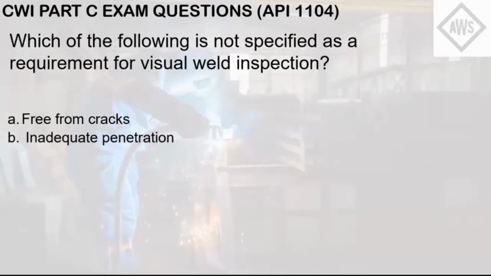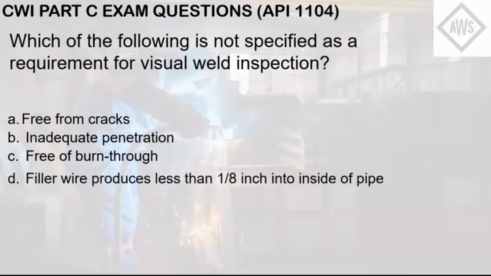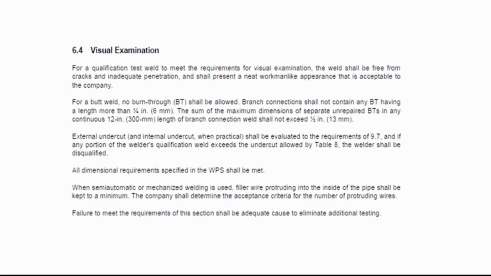Which of the following is not specified as a requirement for visual weld inspection? Letter A, free from cracks. Letter B, inadequate penetration. C, free of burn through. D, filler wire produces less than 1/8 of an inch into inside of pipe. Letter E, neat appearance.